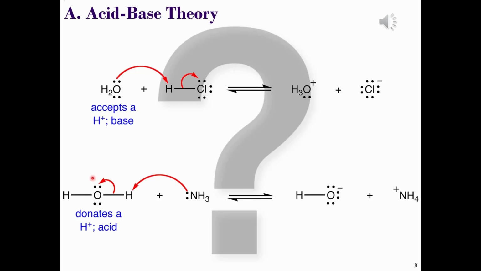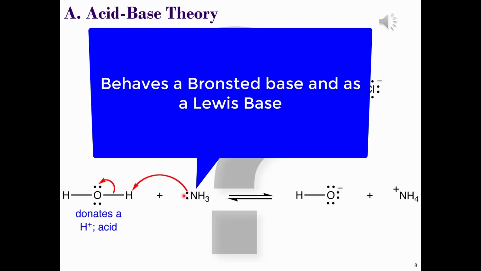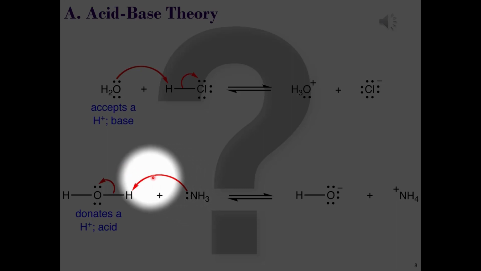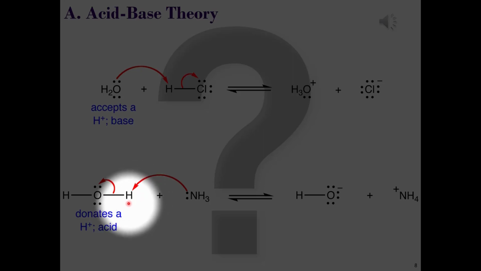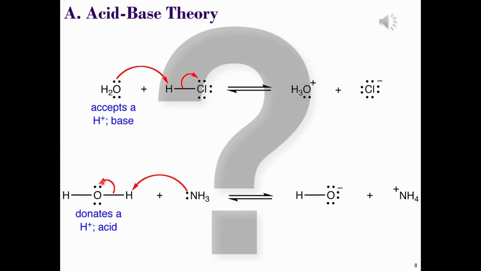In the second scenario, something else happens. This time, ammonia is a Bronsted base and a Lewis base, nucleophile, as the arrow starts from the nitrogen's lone pairs and seeks a nucleus. The arrow head is at the electrophilic hydrogen atom of water. The bond between the hydrogen and oxygen breaks as an additional nitrogen and hydrogen bond is formed.